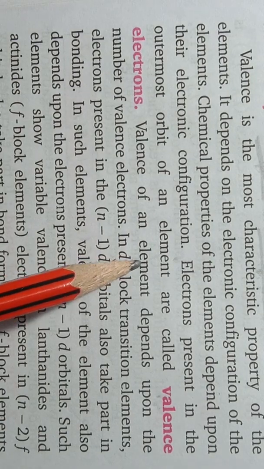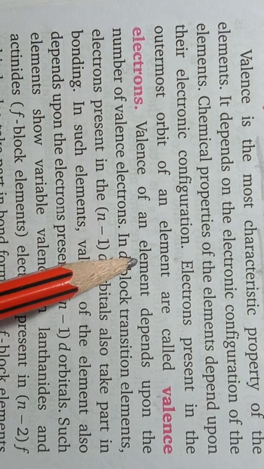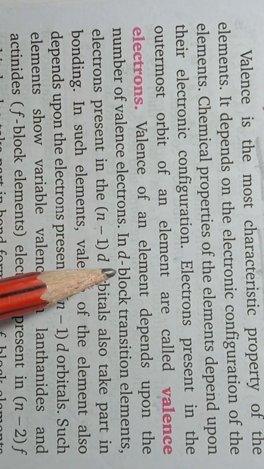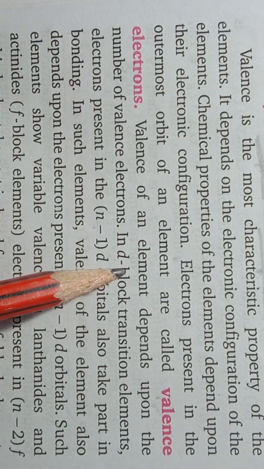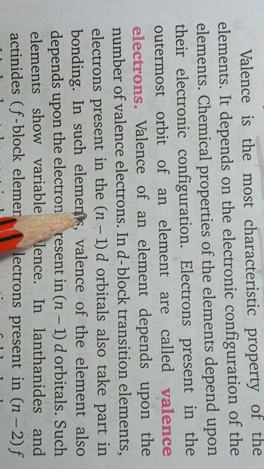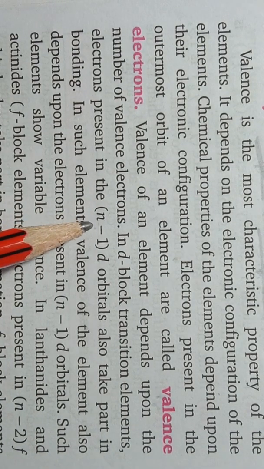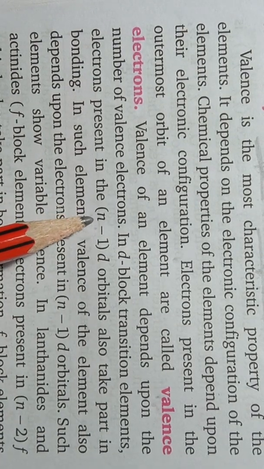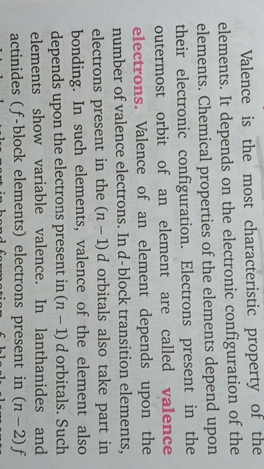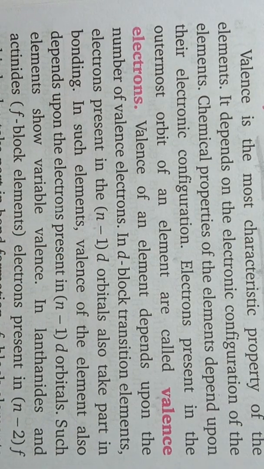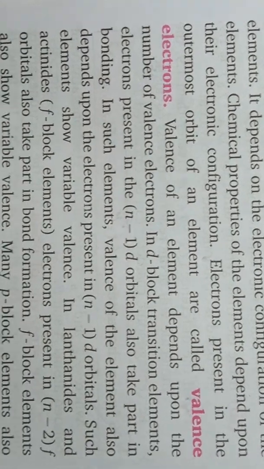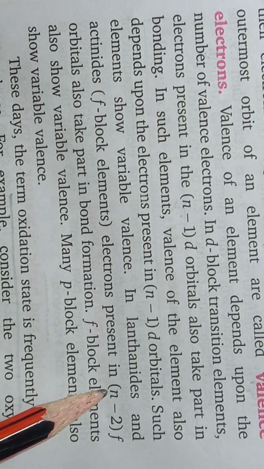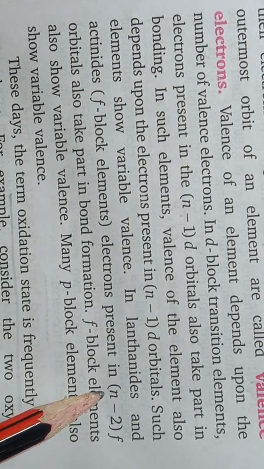So as we all know that in S block elements, the last electron of that particular element enters in the S subshell. In P block elements, the last electron enters in the P subshell. In D block elements, the last electron enters in the (n-1) D subshell, where n is the number of the outermost shell. Whereas in F block elements, the last electron goes to the (n-2) F subshell. Okay students, where n is the outermost shell number.